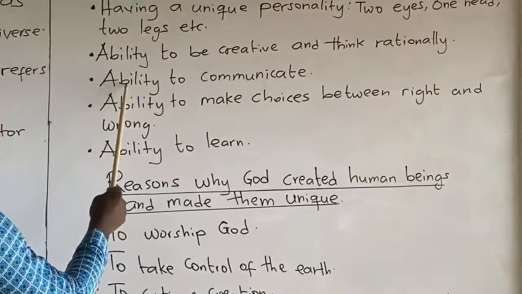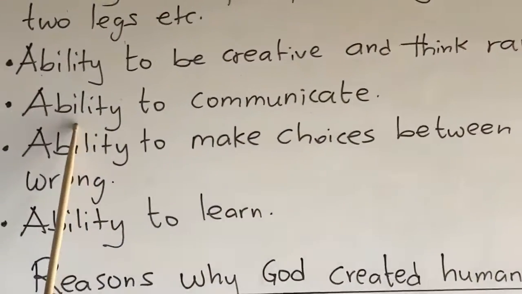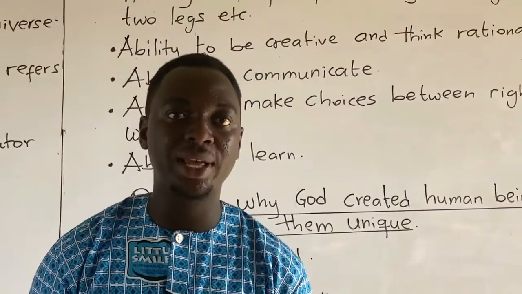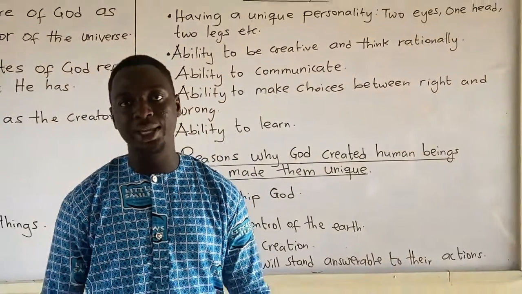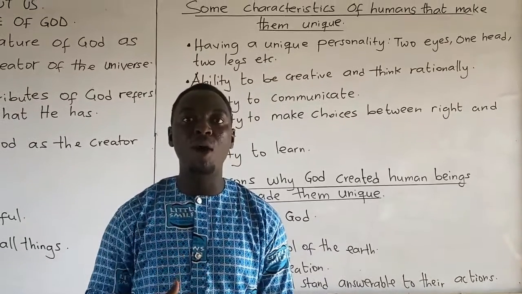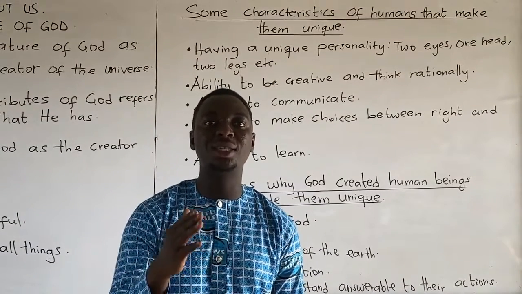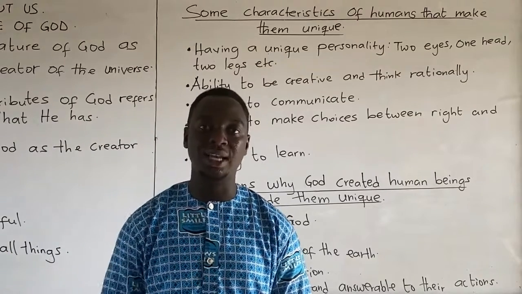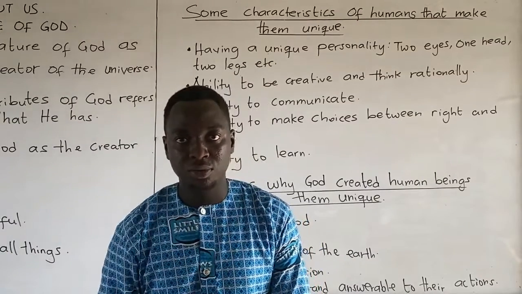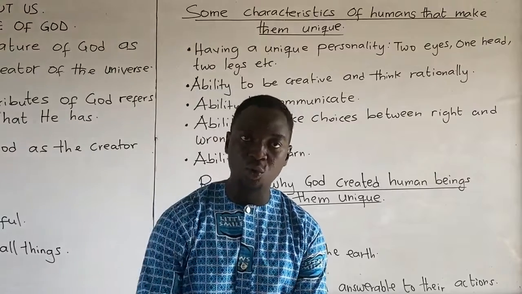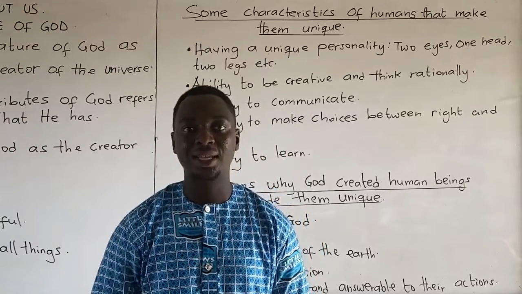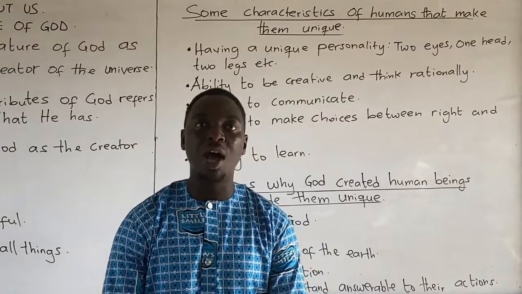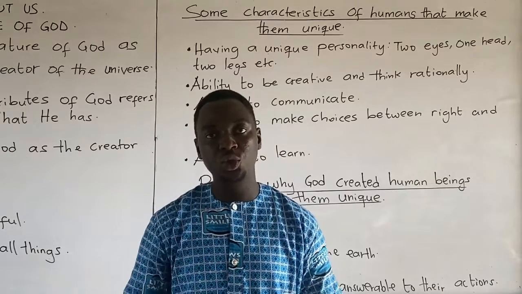Three, ability to communicate. Human beings' ability to communicate makes them unique because our form of communication is not like other creatures or things that God created. We are able to talk, to write, and do actions. Animals and plants do not communicate in that way. So our form of communication is unique.